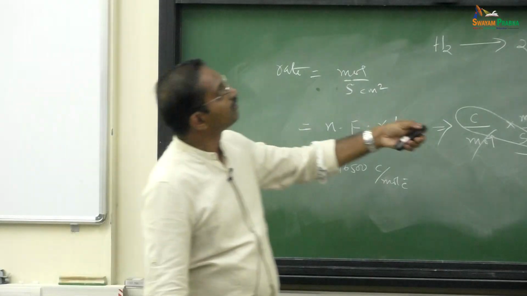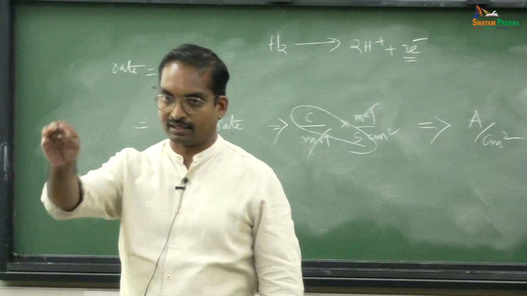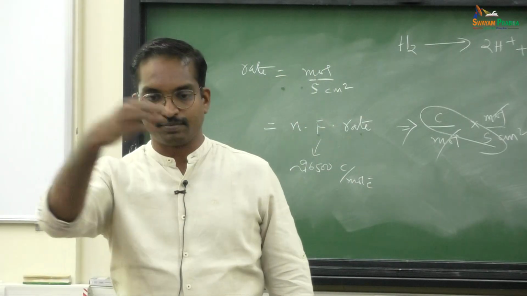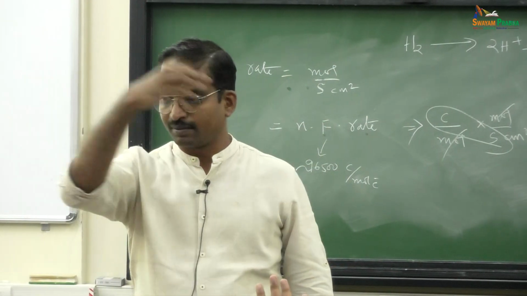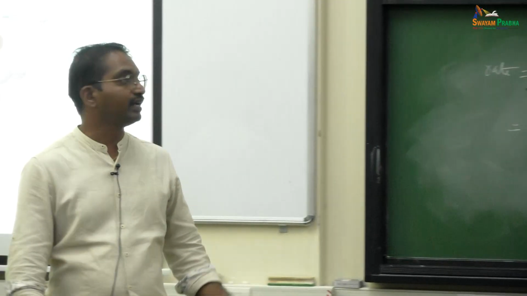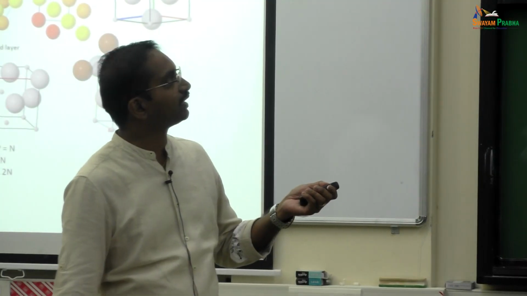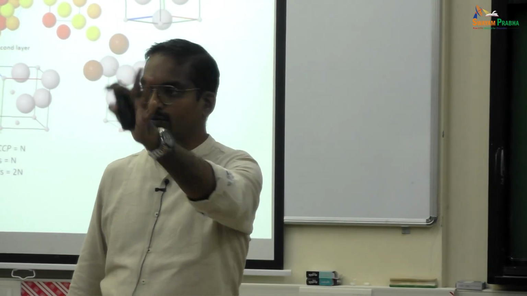Okay? And already we have done this one. Wherever we talk about delta G naught, electrochemists will talk about E cell naught. So, delta G becomes E, rate of the reaction becomes current density. NF rate is known as current density, sir? Yes. Or some other name is also? That is all, current density. See, it comes out in the unit of current density, there is no other name, right. So, now we have understood how we convert a rate of the reaction to current density, how we convert a delta G of the reaction to cell voltage. Only these two we need to do.